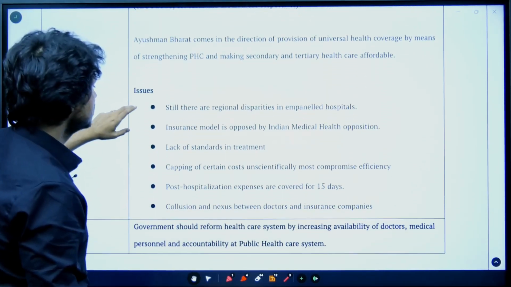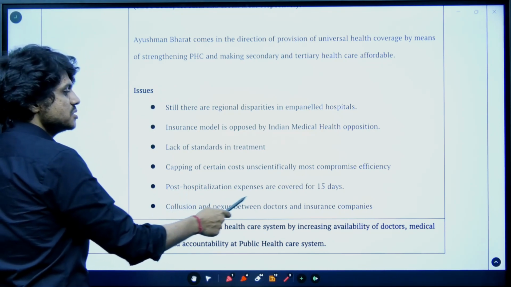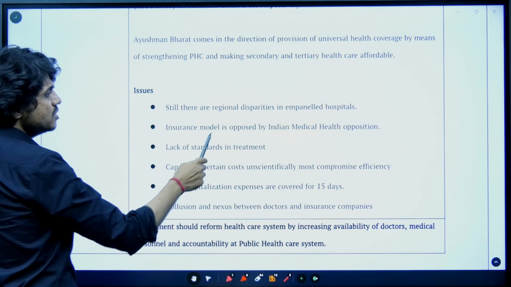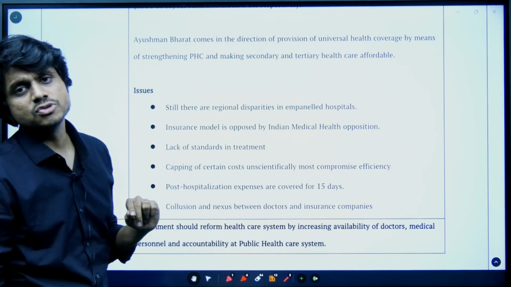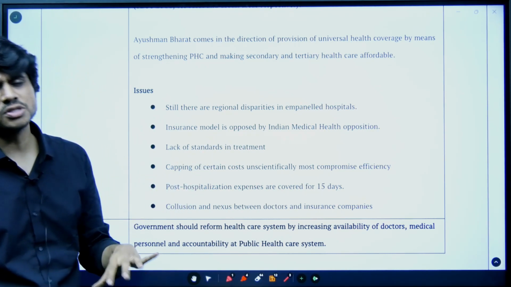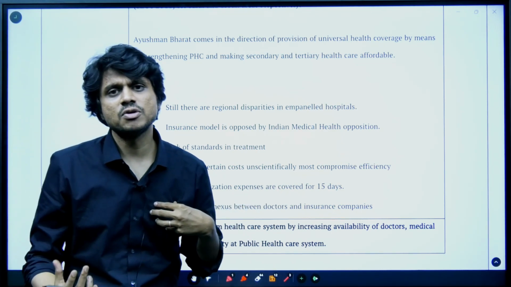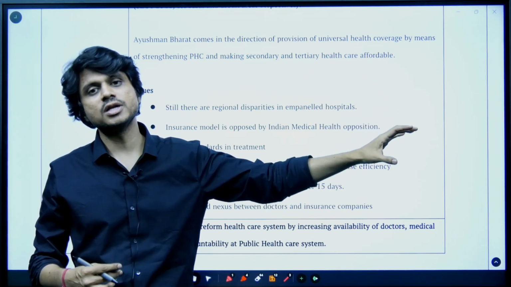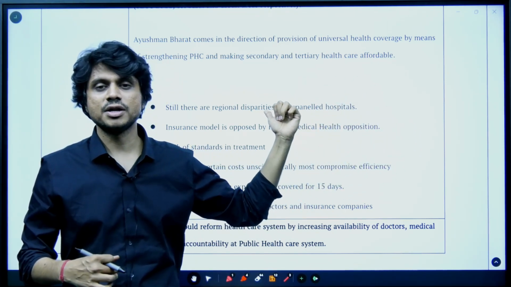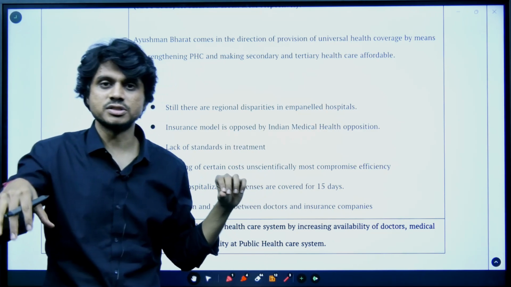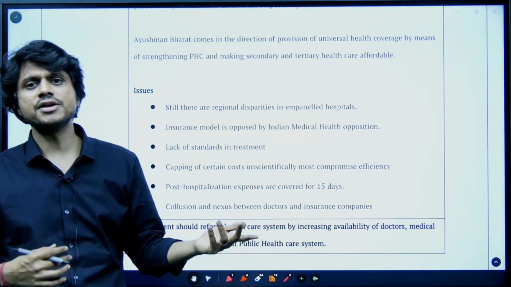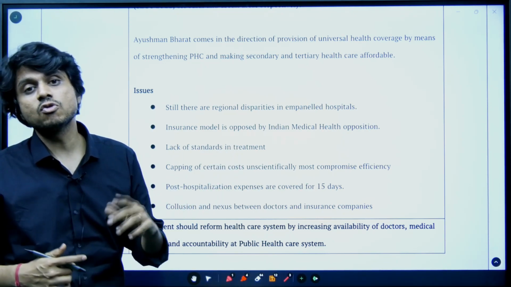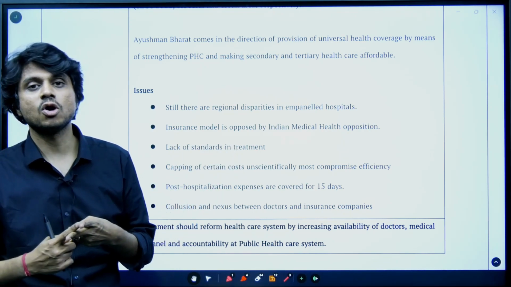But what are the issues? Okay, the post-hospitalization coverage is only for 15 days, and there is also a lack of standardization in the treatment. Even here, in the provision of insurance services, few hospitals are empaneled, right? If you have to claim your insurance, you have to go to a particular hospital only. You cannot go to just any hospital and claim the Ayushman Bharat health insurance. There are certain empaneled hospitals. So now again there is a regional disparity, right? So that problem of regional disparity is again visible, and also there is a problem of collusion that can happen between the insurance company and the hospital.